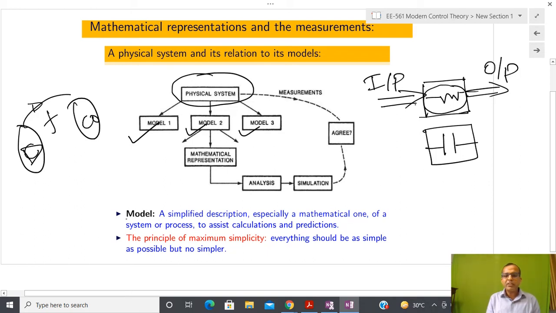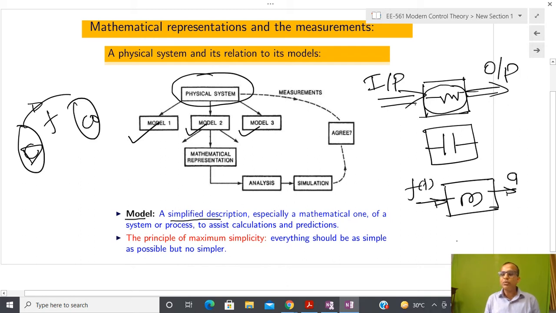To understand that, first look at the definition of a model. A model is nothing but a simplified description. Whenever we consider a model, we are not considering the complicated description. For example, I have a mass and I apply a force on it, and whatever acceleration is generated is governed by a very simple law.